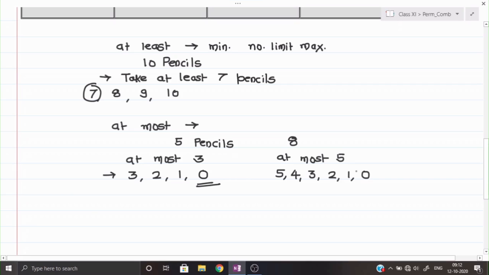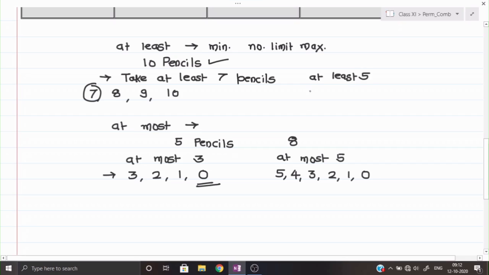Okay, means from the 5 you have to start and come at the lowest level. Similarly, in the case of at least, whatever the unit is given to us, for example, suppose in this question it is given at least 5, at least 5 is given and 10 pencils we have given here.